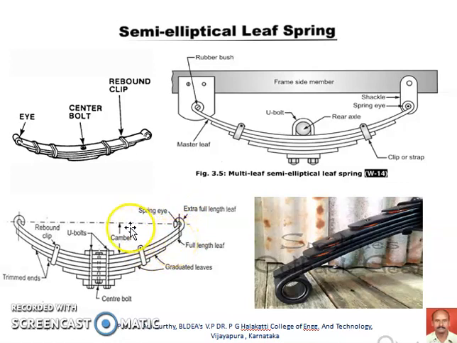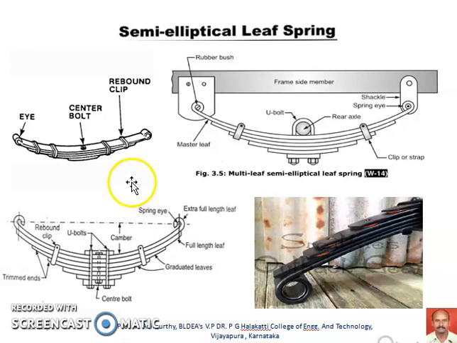If you observe in this sketch, the horizontal line is drawn connecting the centers of the two spring eyes, and the gap between the curvature of this master leaf and this center line is called the camber for this particular arrangement of the multi-leaf semi-elliptical leaf spring.